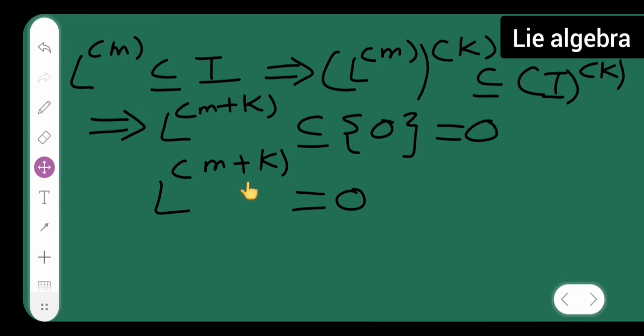So L raised to power m + k is equal to 0. So we proved the second part also.